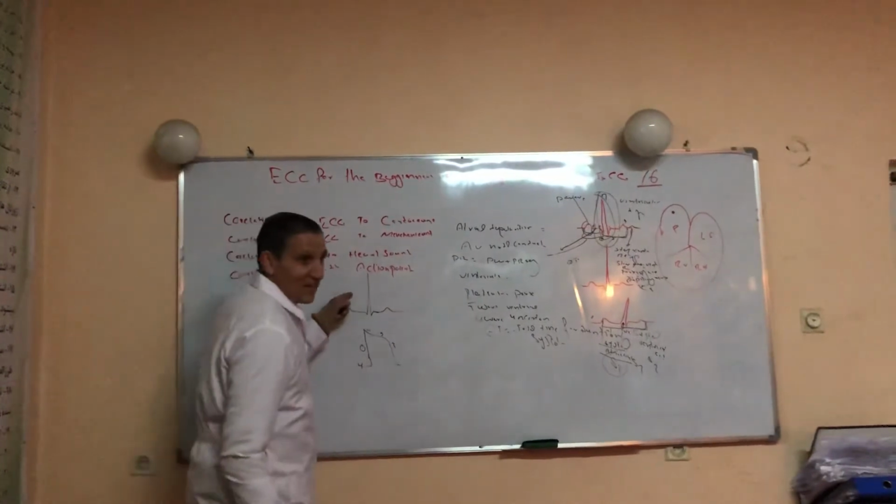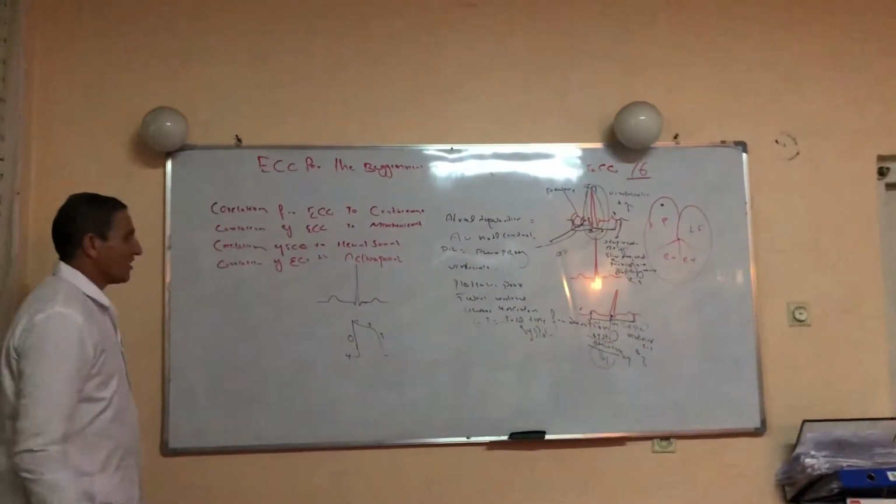Now the correlation of the ECG event to the cardiac action potential.